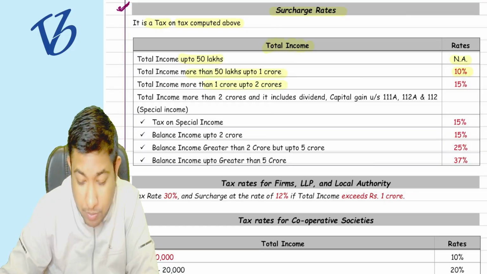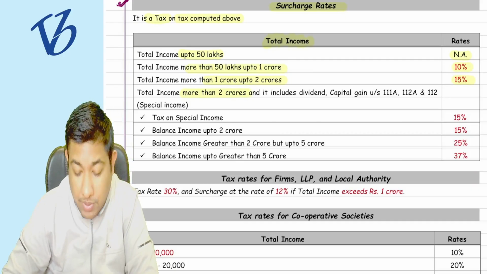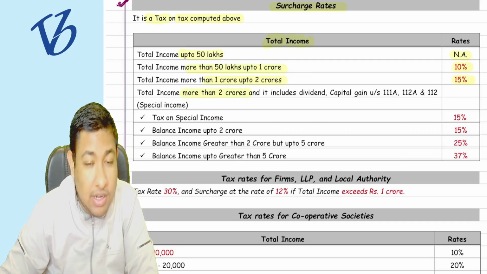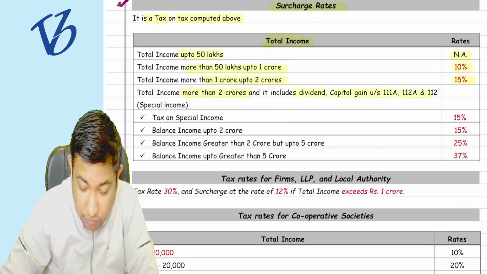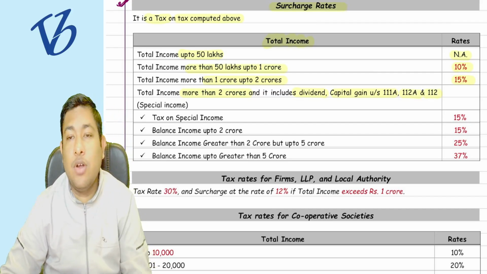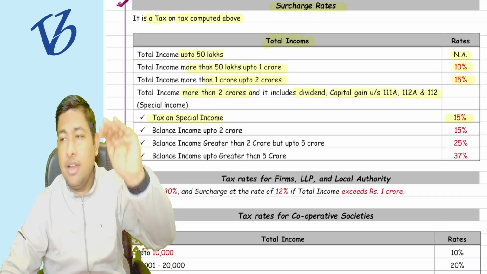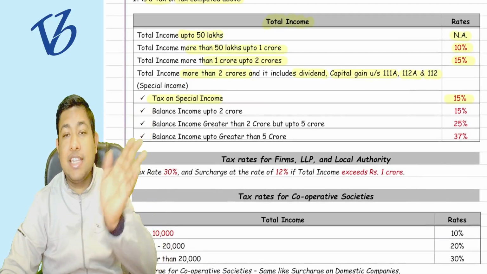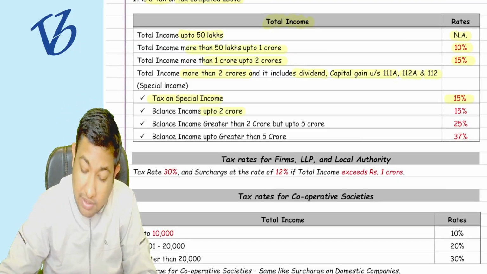1 crore to 2 crore rupees, 15%. And if you are getting more than 2 crore rupees, then you have to see whether it includes dividend, capital gain, 111A, 112A and 112. These are special income. So the tax on special income is going to be restricted at 15% only. For the balance income, that is the other income, you have to see whether it is exceeding 2 crore rupees.